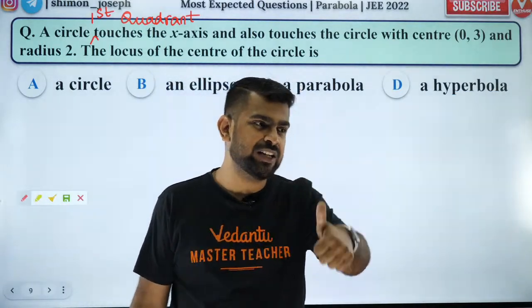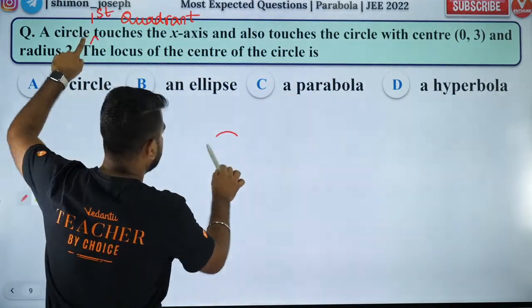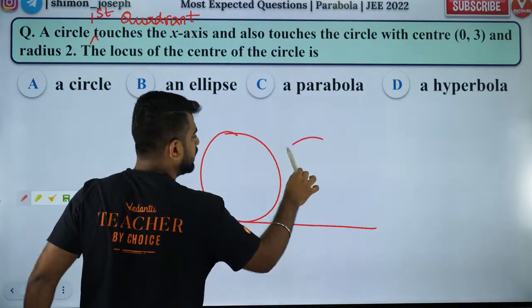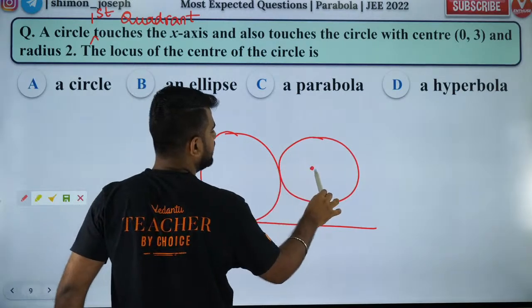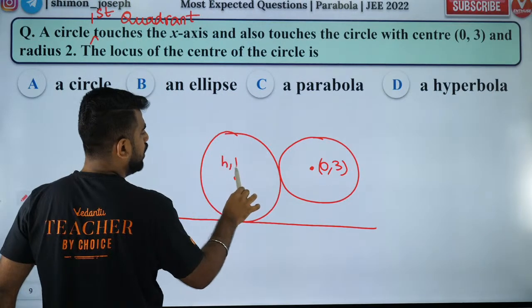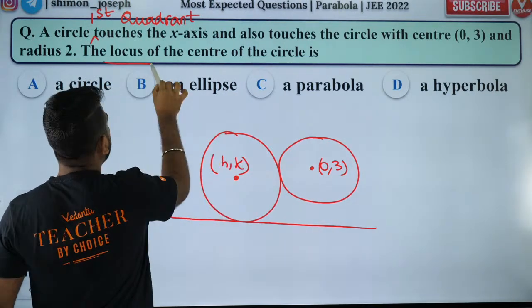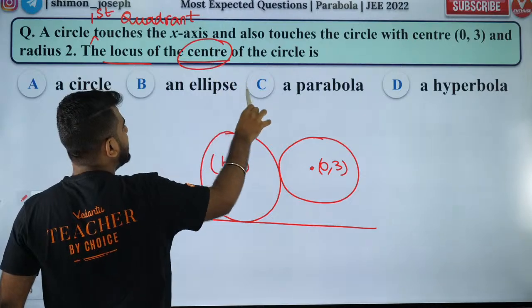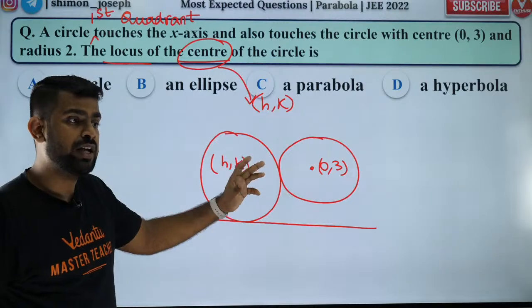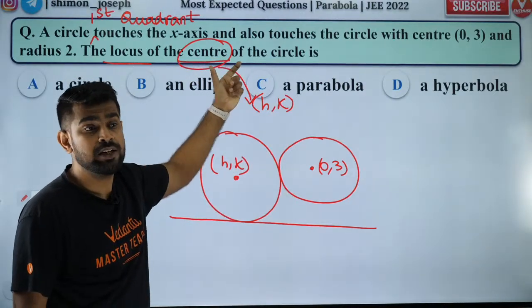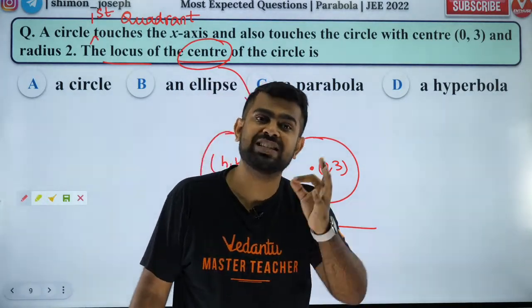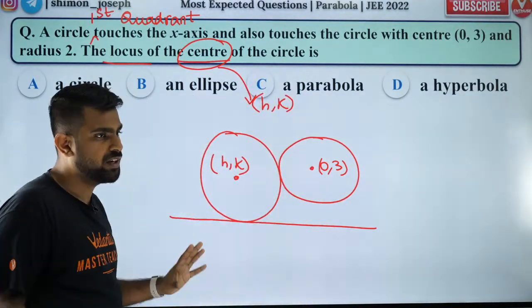Very good, Akhilesh. You are absolutely right. So guys, you have a circle which touches the x-axis and it also touches another circle like this. So this is (0, 3) and this center we don't know. We have to find the locus of the center. Whenever you have to find the locus of something, that something you will take as h, k. Always remember, that is the method to solve locus. Are you all happy? Did you all like it?